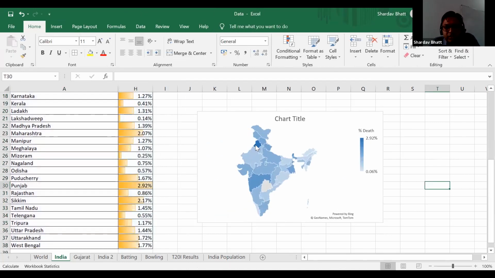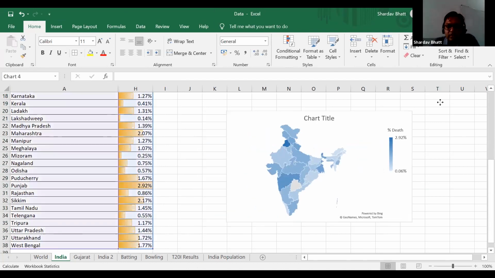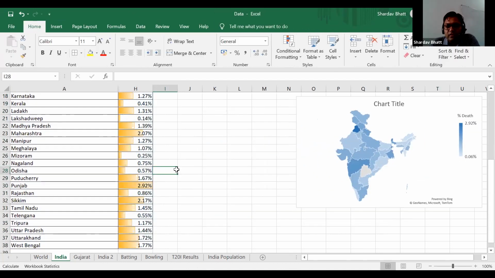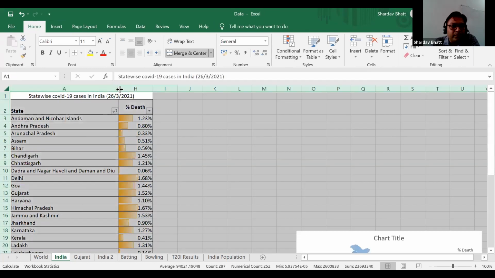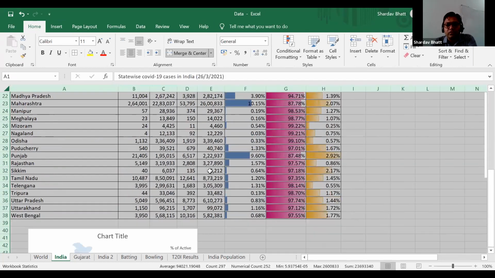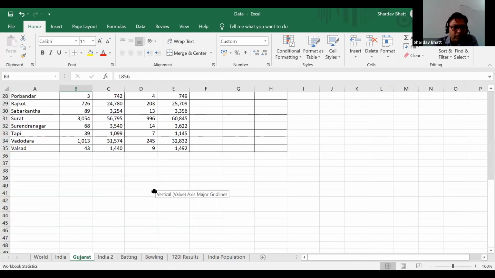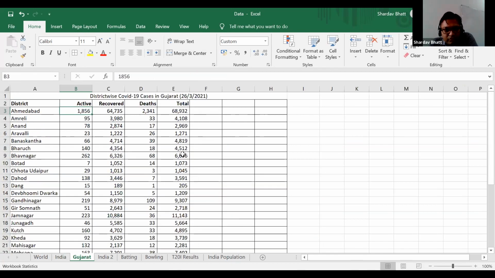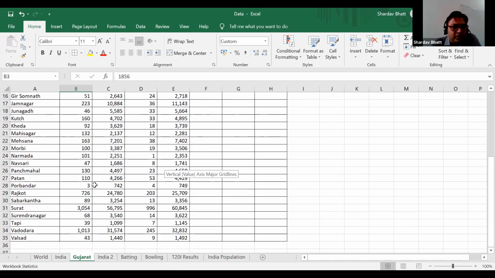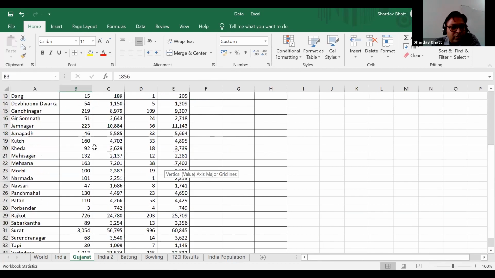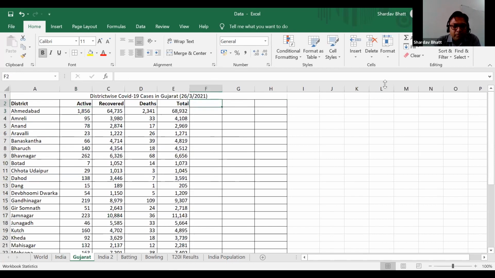And as I told you, according to data analysis, in Punjab the death ratio is very high, and in Maharashtra also, so those states are dark and the other states are light as compared to them. So this type of map graph you can also make using Microsoft Excel. That is also possible. And similar data analysis we can do for Gujarat also. Okay, but I think we are running out of time, so I will not show you this Gujarat part. But yeah, I will just make one thing: percentage of active cases.